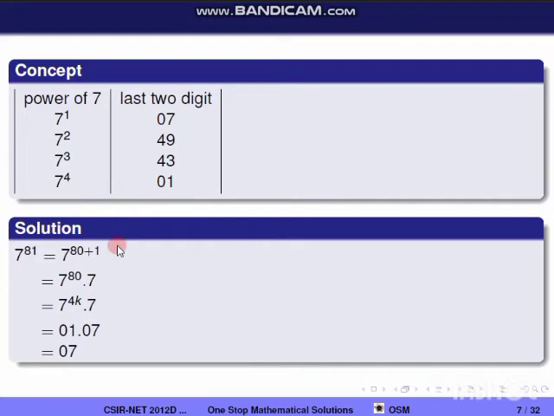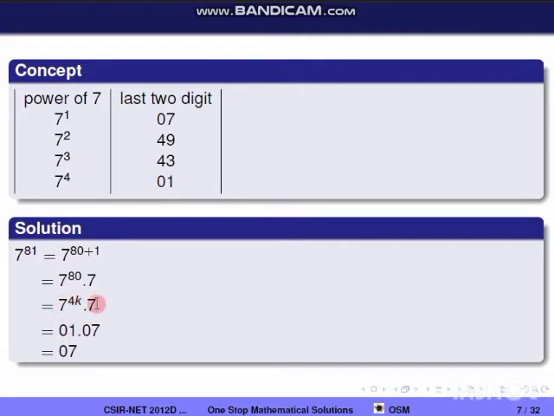They have asked the last two digits of 7 power 81. So 7 power 81 can be written as 7 power 80 plus 1. Splitting them, this is equal to 7 power 80 into 7. And 80 is a multiple of 4, so I am writing this as 7 power 4k into 7. We know that if a number is a multiple of 7 power 4, its last two digits are 01. So replace this number by 01.